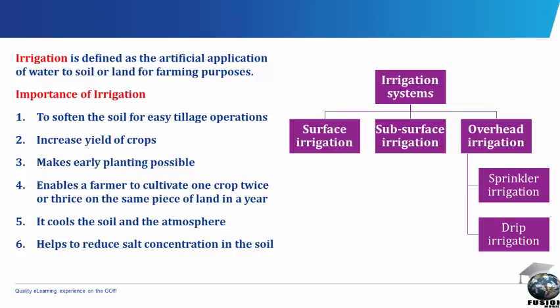We have three types of irrigation: the surface irrigation, the subsurface irrigation, and the overhead irrigation. The overhead irrigation has two types of irrigation, which include the sprinkler irrigation and the drip irrigation. The surface irrigation.